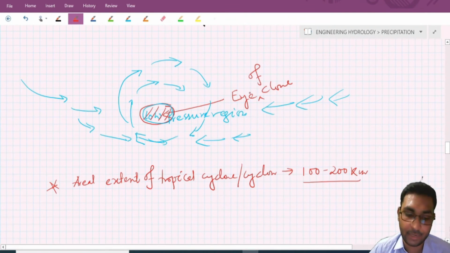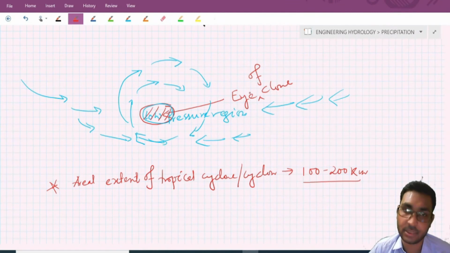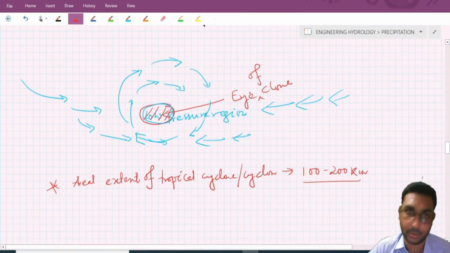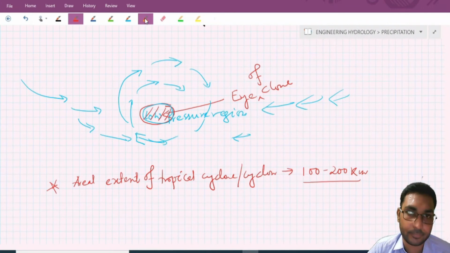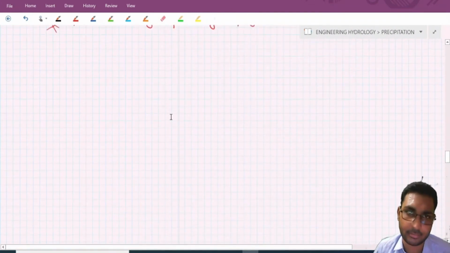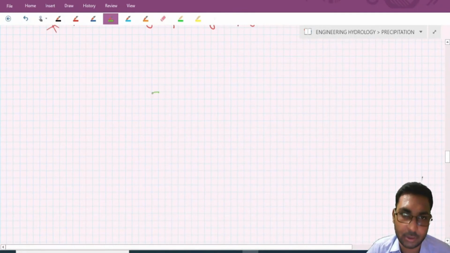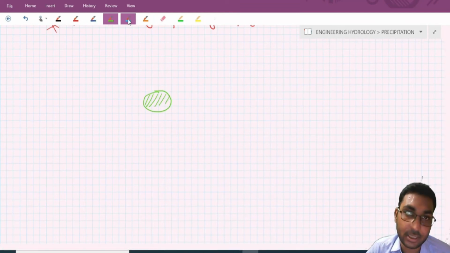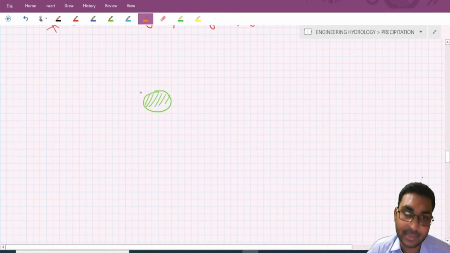The velocity of the wind outside the eye is very high. Suppose this is the eye.